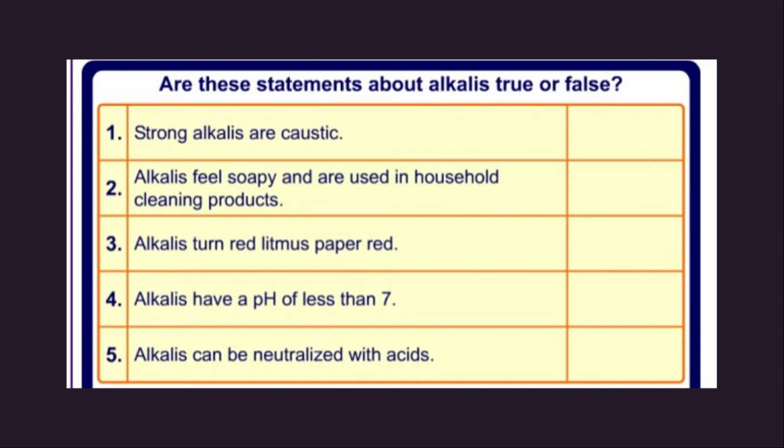Next is alkali turns red litmus paper red itself. This statement is false because alkali turns red to blue whereas acid turns blue to red. Next is alkalis have a pH of less than 7. I already told you pH less than 7 is acid, pH more than 7 is alkali and exact 7 is neutral. So alkalis having a pH less than 7 is not at all an alkali, it is an acid. So the statement is false.